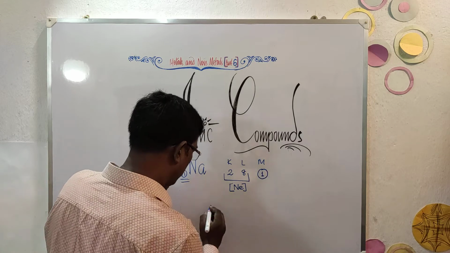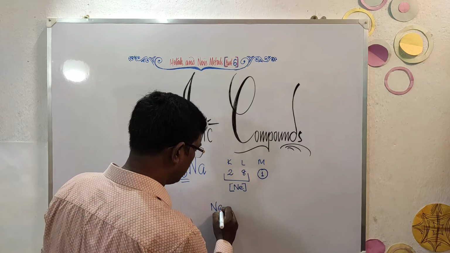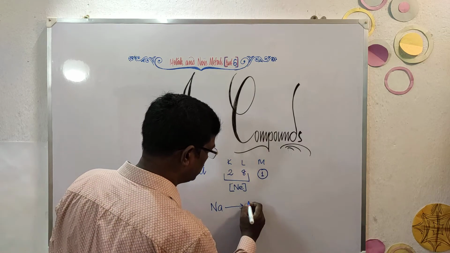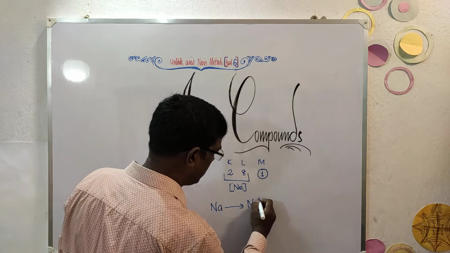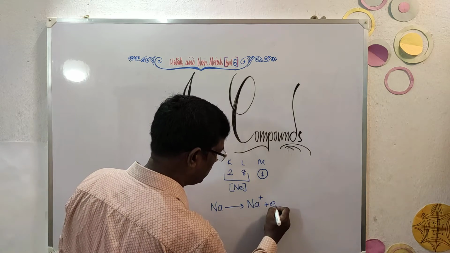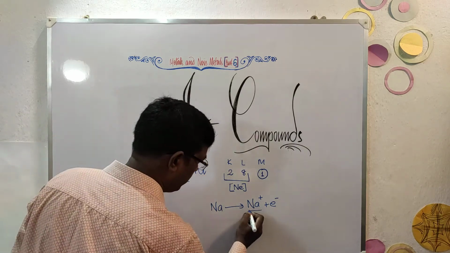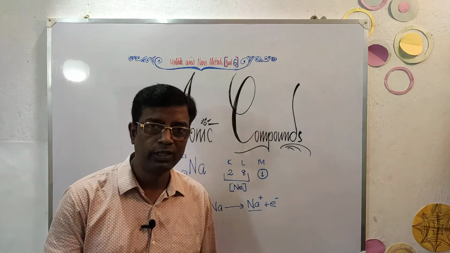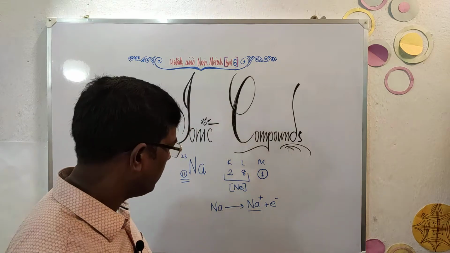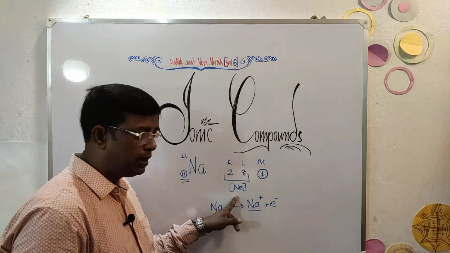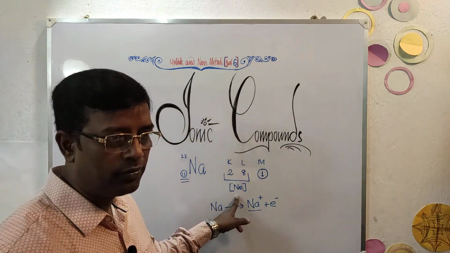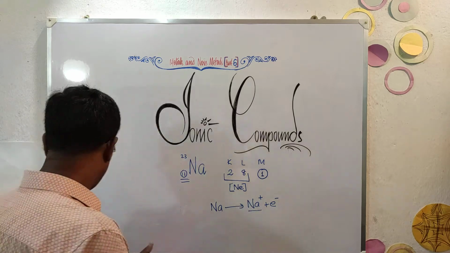So sodium has a tendency to lose an electron and change to a sodium ion. The sodium ion is obviously more stable than sodium, because it has the inert gas electronic configuration of neon.